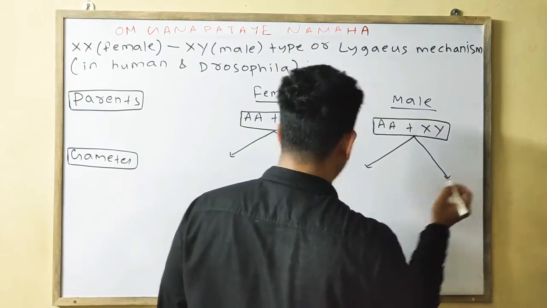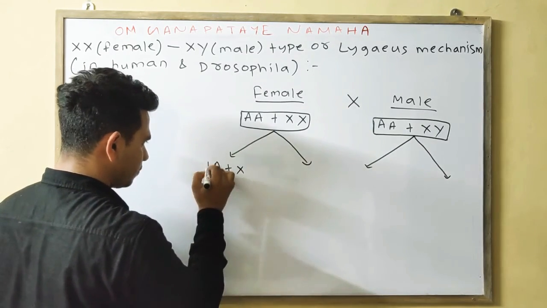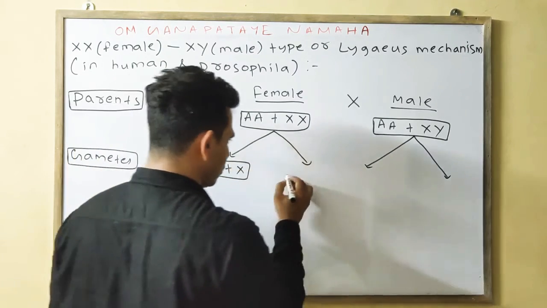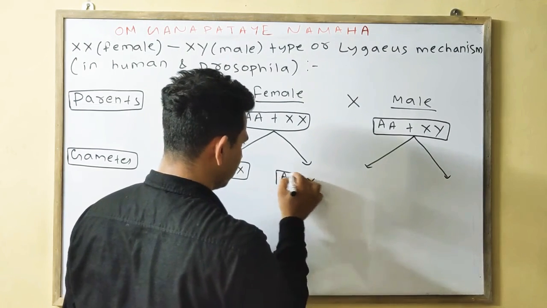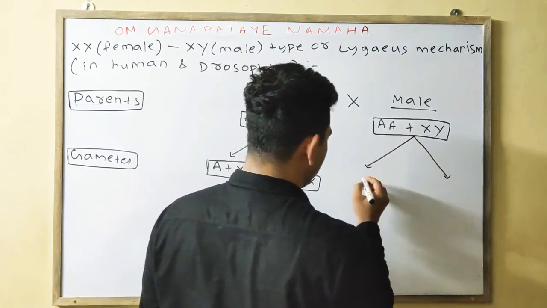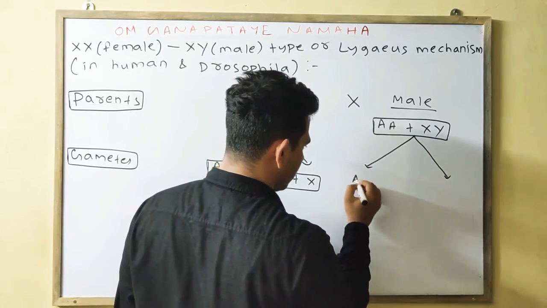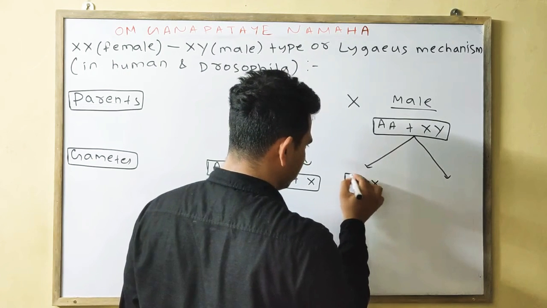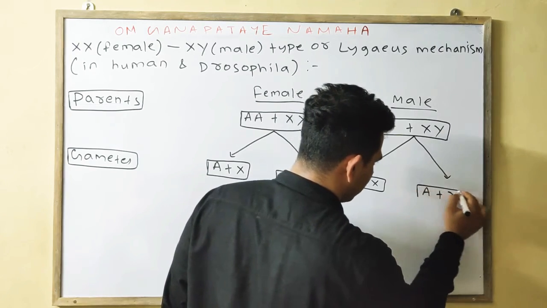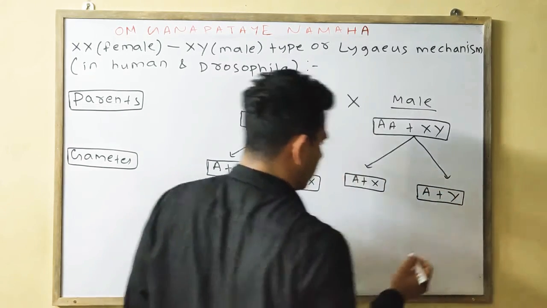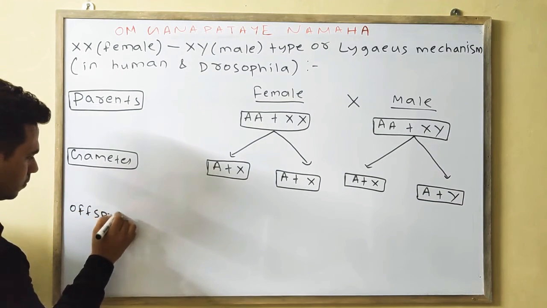You know already, the female will produce A plus X, and also A plus X. The male, you know, XY, will produce A plus X and A plus Y. Now we will write the offspring.